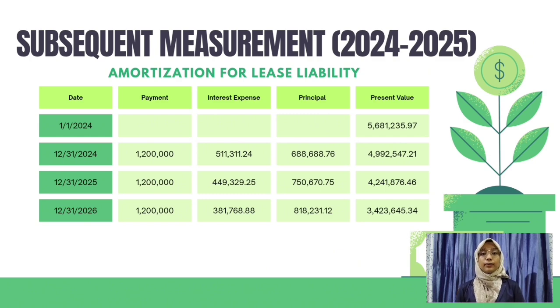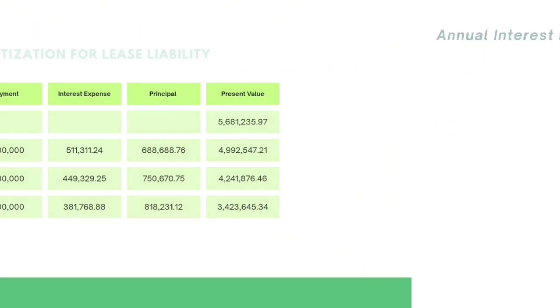The interest expense is computed by multiplying the outstanding balance by the implicit rate of 9%. Given the annual payment of 1.2 million, the principal is determined by deducting interest expense from the payment. This principal is then applied to the previous balance to arrive at the new present value. As the balance decreases, the interest expense also decreases each year, reducing the lease liability to 3,423,645.34 by the end of 2026.